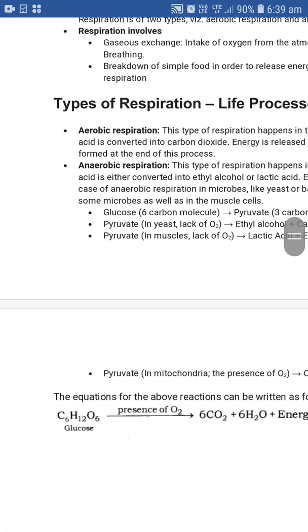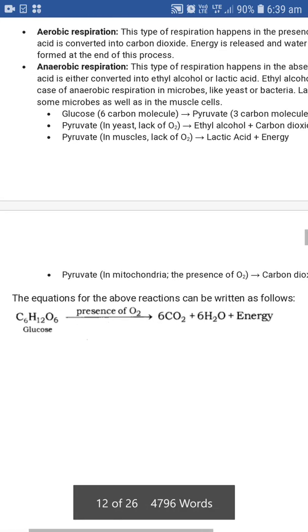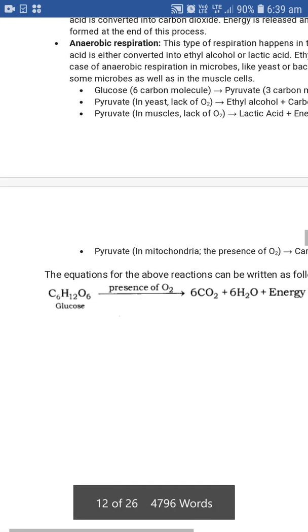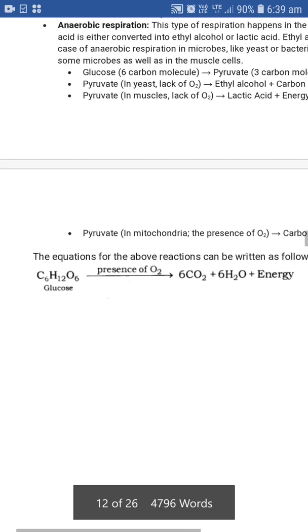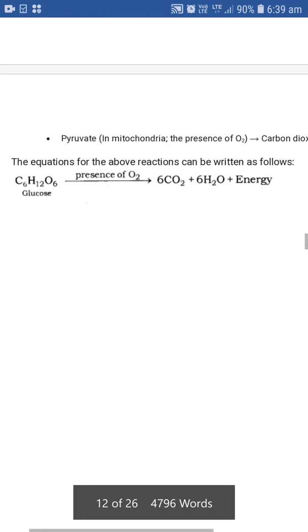The equation for the above reaction can be written as follows: glucose in the presence of oxygen is broken down and forms carbon dioxide, water and energy.